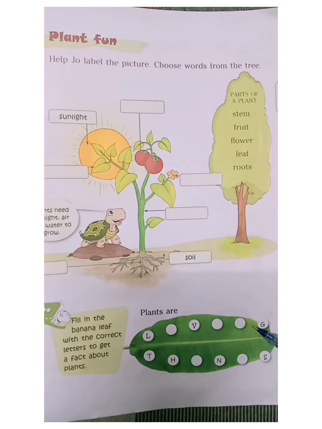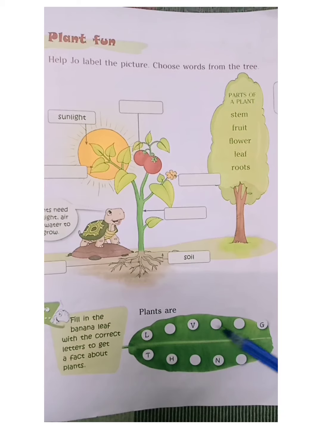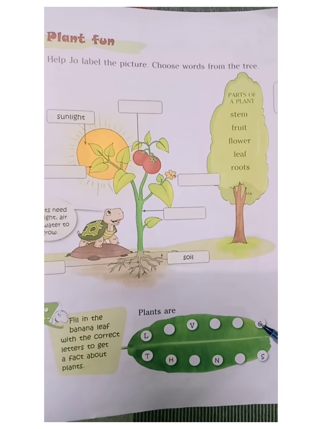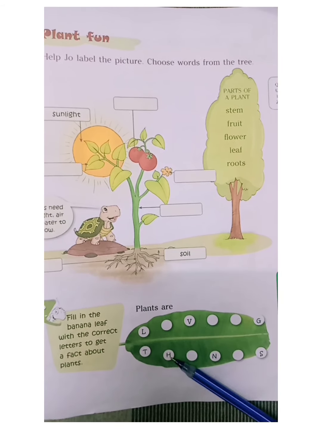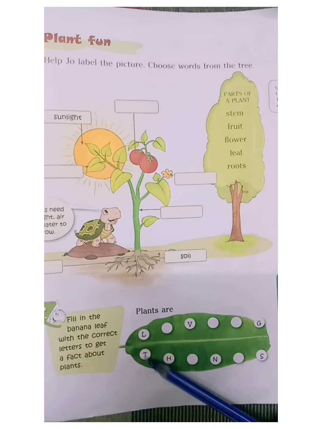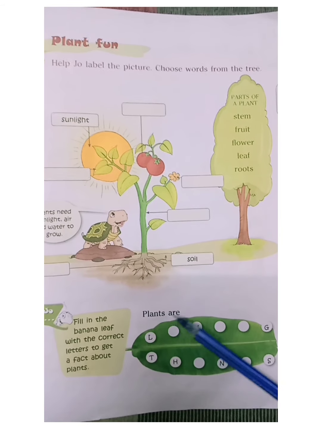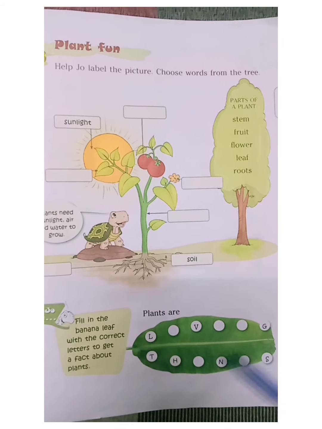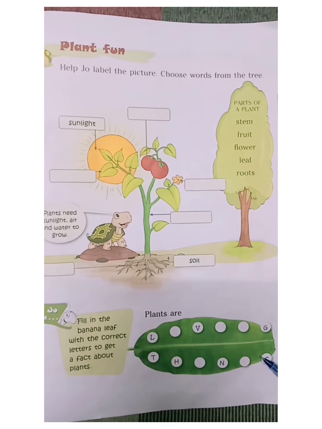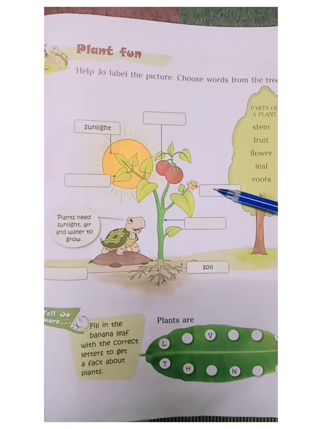Yes, living things. L-I-V-I-N-G-T-H-I-N-G-S. Living things. Okay? Once again, plants are living things. Okay? Now all of you please try to complete this.